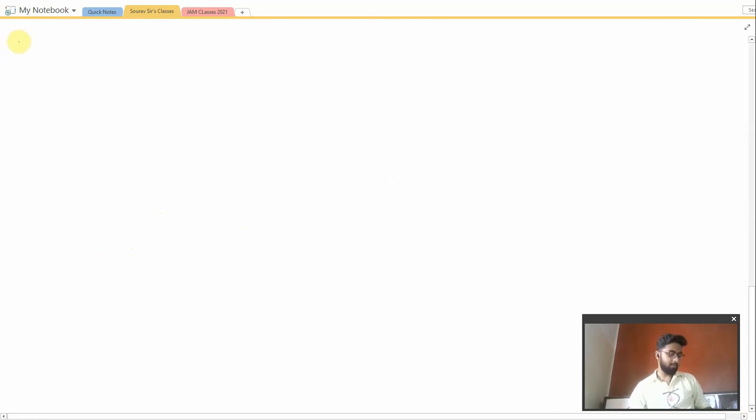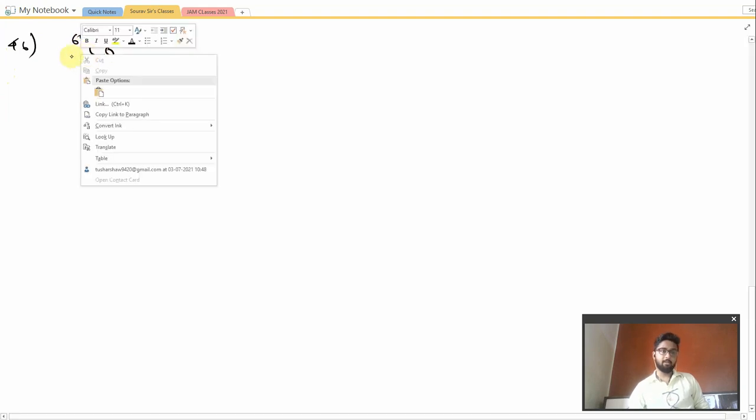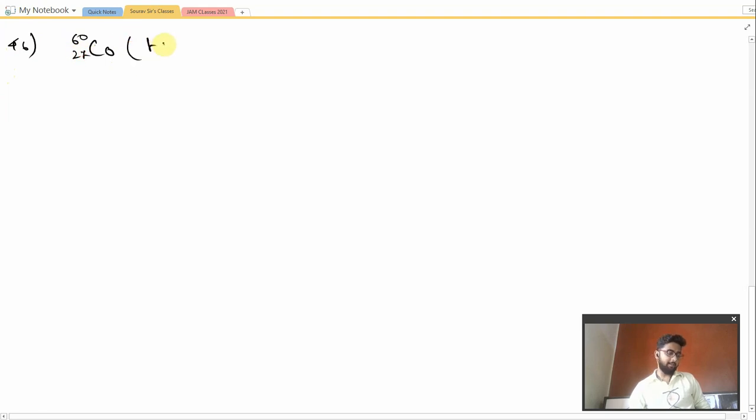Question number 46. This question says that the initial weight of 1 milligram of radioactive cobalt, the element taken, is cobalt-60, 27. The half life, T half, of this element is 5.27 years.